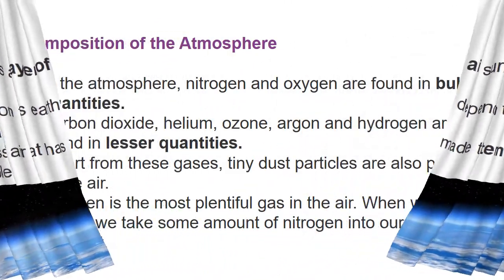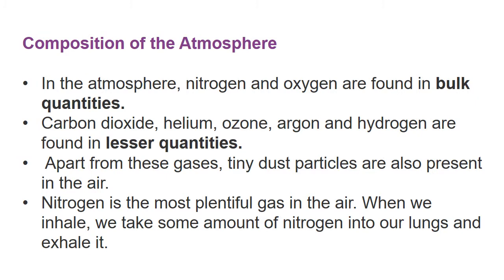Next we are going to see about the composition of the atmosphere. In the atmosphere, nitrogen and oxygen are found in bulk quantities.